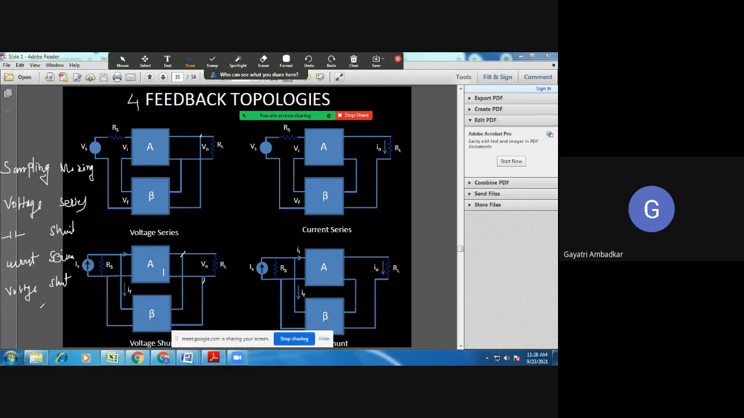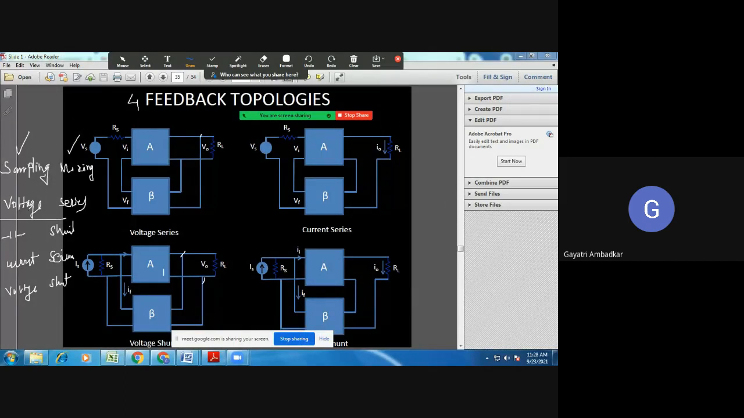So you have to write voltage sampling, series mixing; voltage sampling, shunt mixing; current sampling, series mixing; current sampling, shunt mixing. Or in short, you can call the feedback topologies voltage series, voltage shunt, current series and current shunt. But remember, the first word indicates what you are sampling, and the second word indicates how you are mixing.